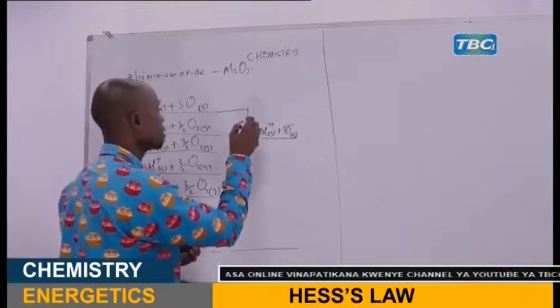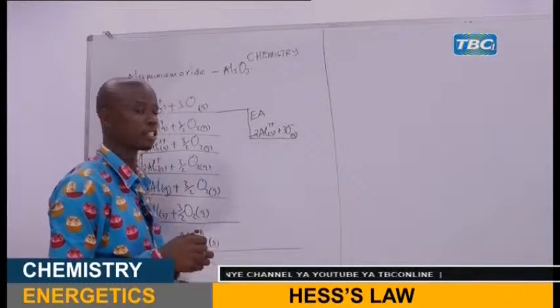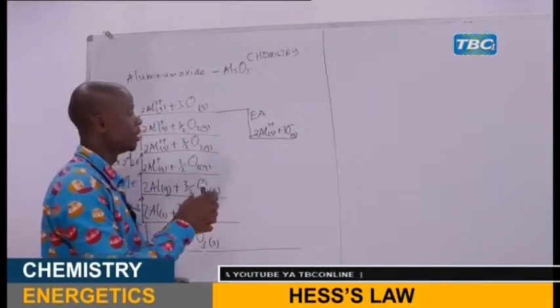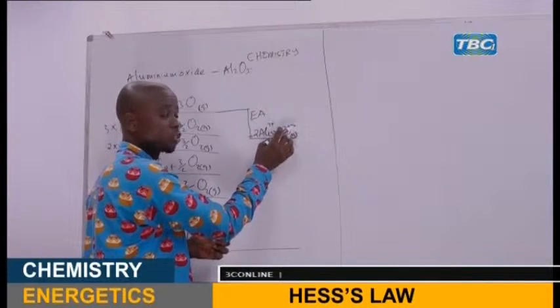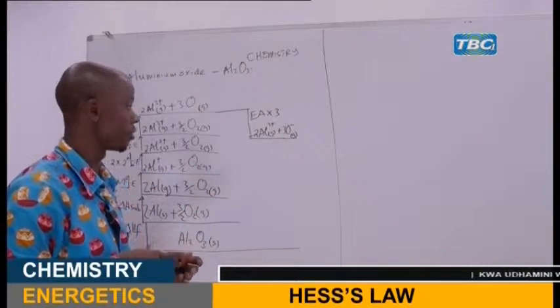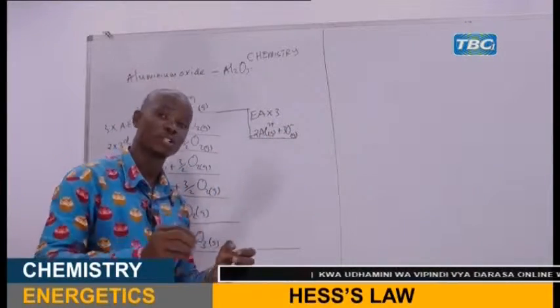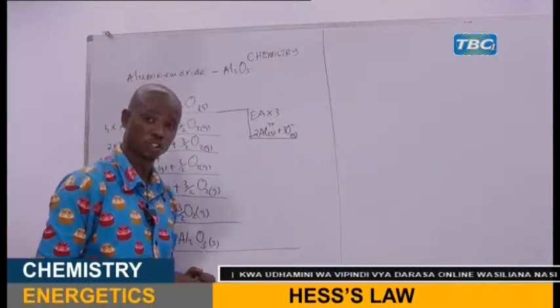So this is electron affinity. Now, because there are 3 atoms of oxygen, you multiply by 3. So that is the first electron affinity.